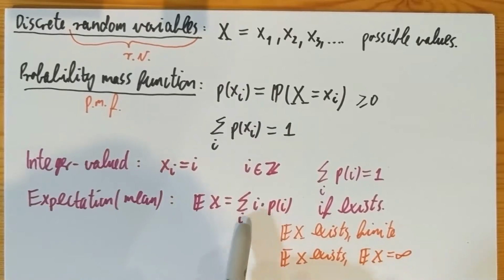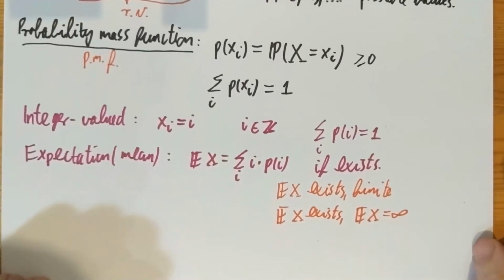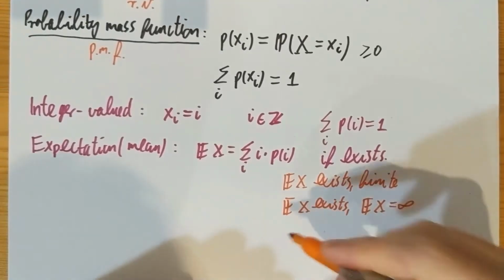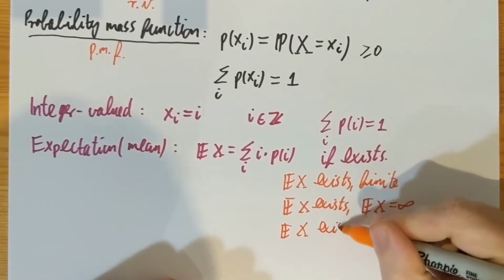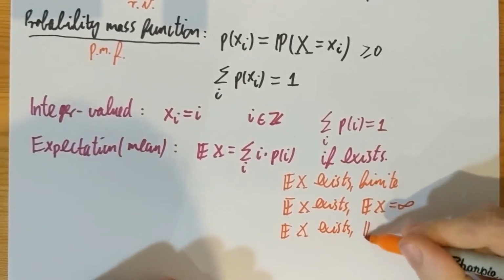Well, if you look at this sum here, this sum in general, if I can go to negative, will have negative parts and positive parts. If the positive part of this sum, so when i is positive, is infinite, and the negative part of this sum when i is negative is finite, in that case the total expectation will exist and it is going to be infinite itself. Another case, of course, is when the expectation exists but is negative infinite.